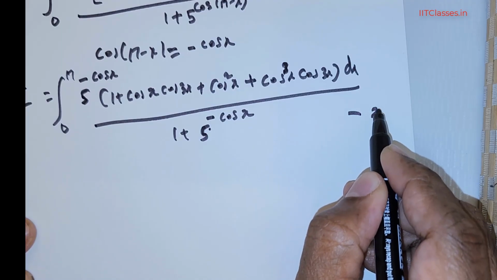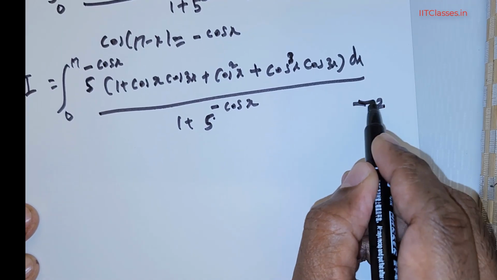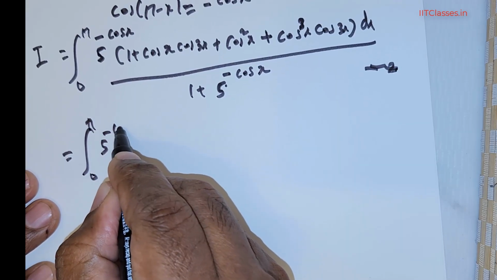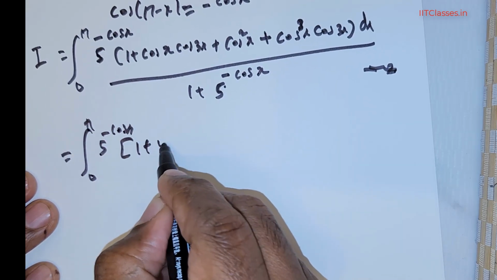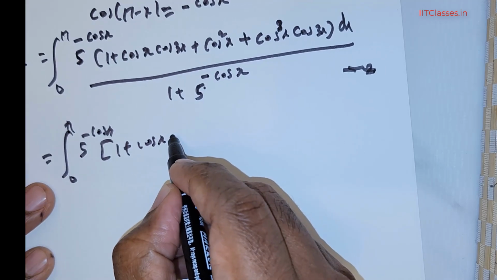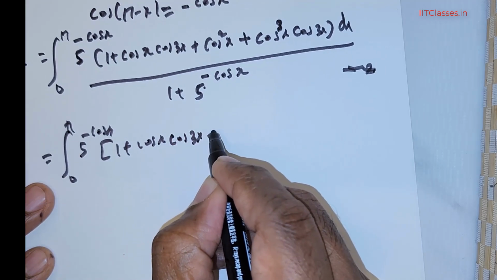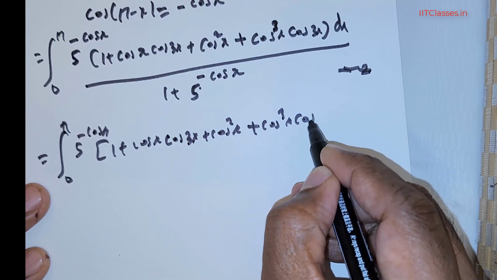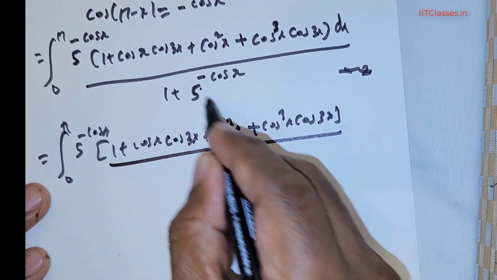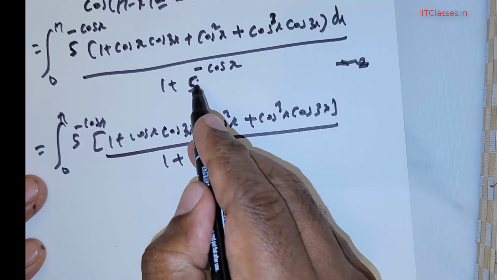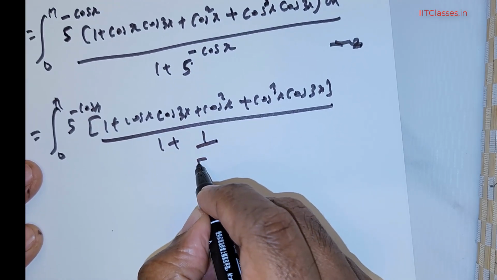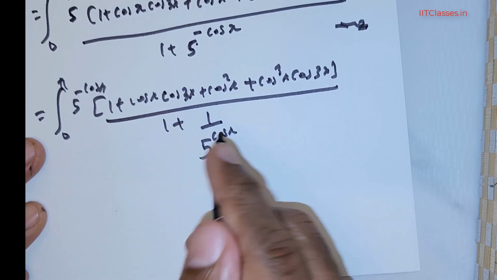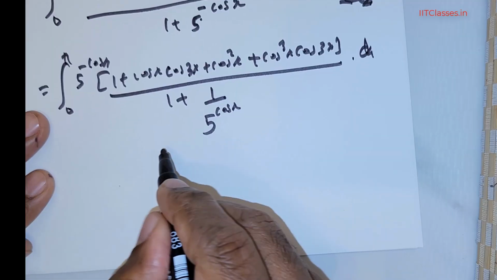Now let me write one more step. So this is equal to the integral from 0 to pi of 5 raised to the power of negative cos x times (1 + cos x cos 3x + cos squared x + cos cubed x cos 3x), divided by 1 + 1 over 5 raised to the power of cos x. So you can simplify this.